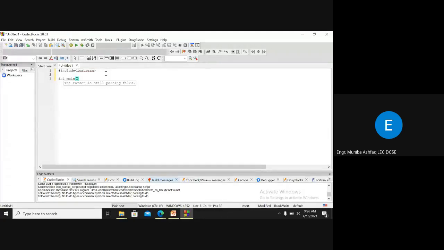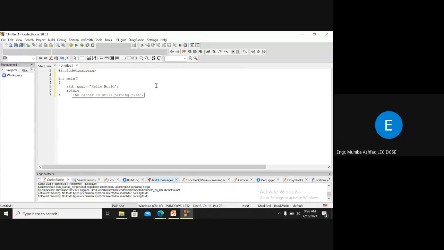Then int main, we have to write the main function. Then you have these curly brackets, and within these brackets we have a function body where you have to write the statements. Now I want to print something, so I will use cout and the insertion operator. Then whatever I want to print must be included in double quotes. So I want to print this hello world, right?